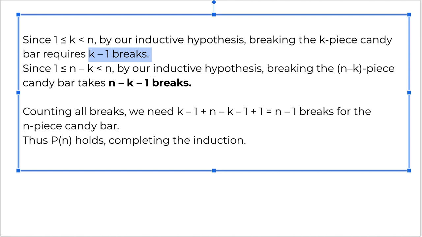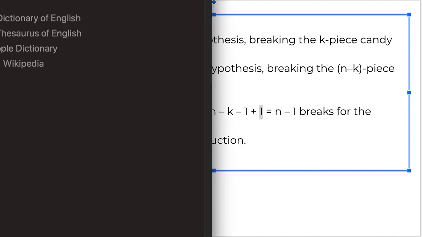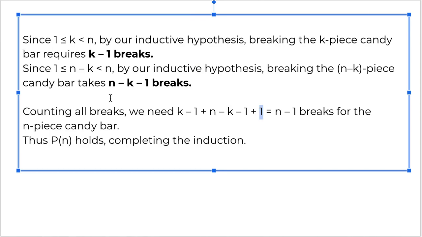So I have k minus 1, that's this one right here, n minus k minus 1, that is to break the candy bar with n minus k pieces, and plus 1 to break the n piece candy bar into k and n minus k, right? And when you add all the breaks that you took, it is n minus 1 breaks for the n piece candy bar.